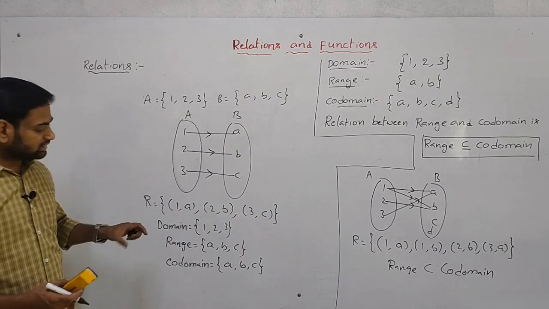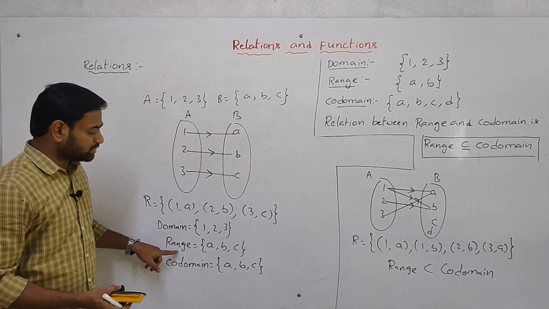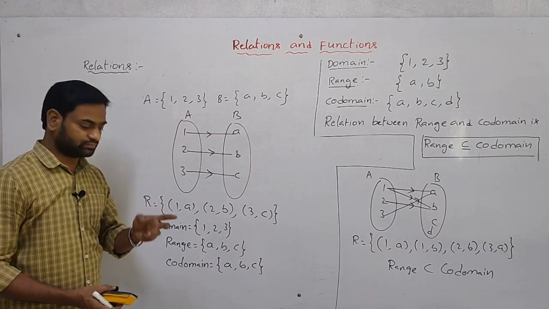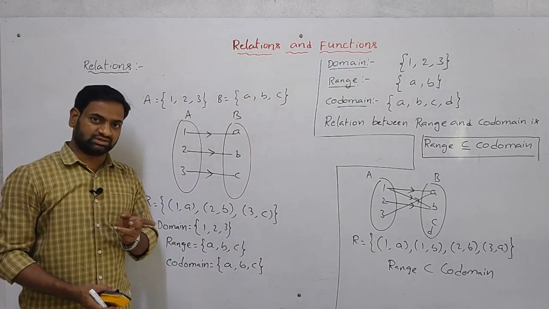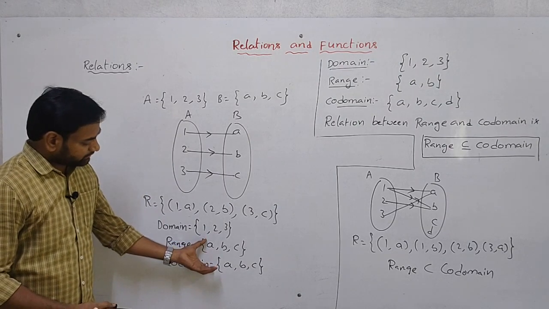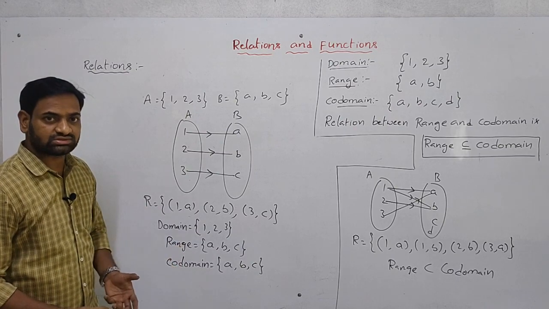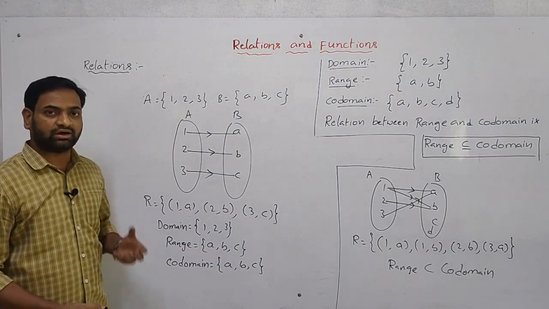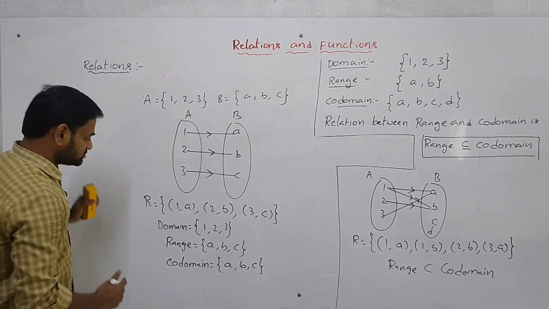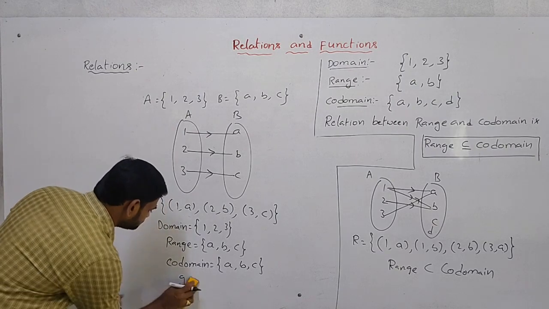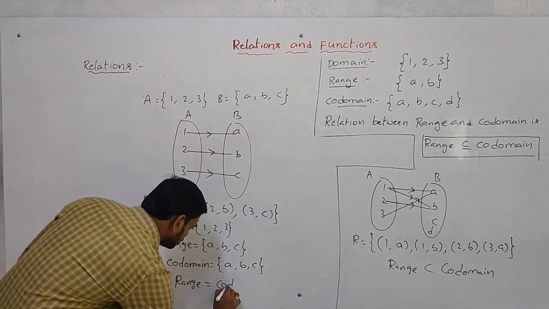Now see, what is the relation between range and codomain? In the range, how many elements are there? 3 elements, A, B, C. In the codomain also, 3 elements only, that are A, B, C. Now by observing, can you say range is equal to codomain? Yes. Range and codomain have the same elements and the same number of elements. So here we can say range equal to codomain.